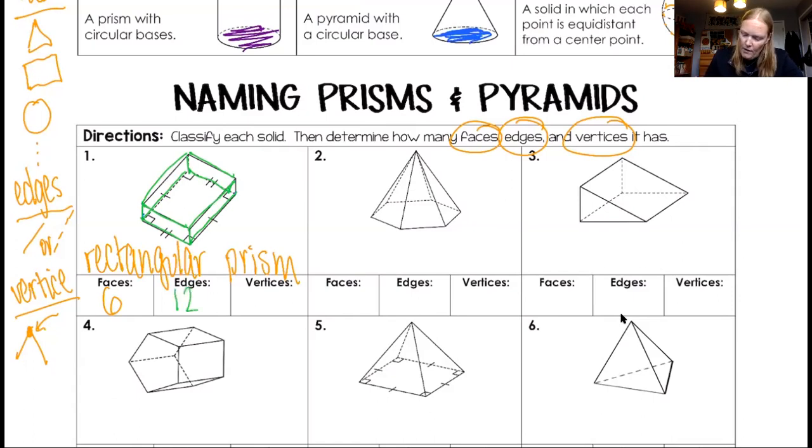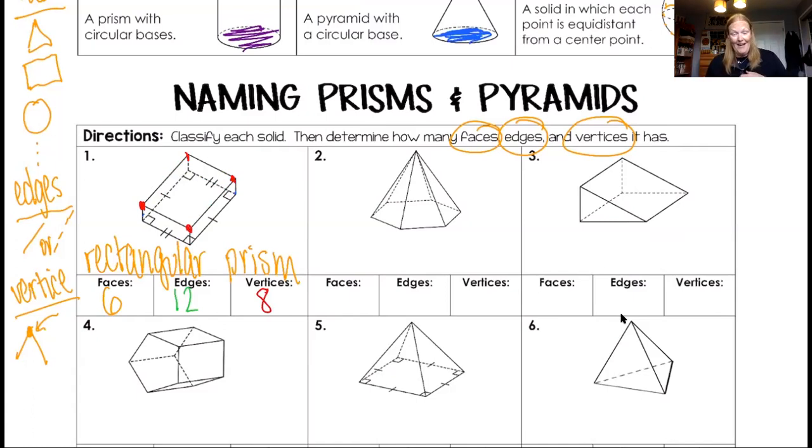All right. Now, lastly, let's count up the vertices. Let me just erase all those little green things. Let's get a different color here. There are 1, 2, 3, 4 on the top. And guess what? There's also 4 on the bottom. So there are 8 vertices. Okay, so we had 6 faces, 2 bases, 12 edges, 8 vertices. All right, cool. Let's look at number 2.